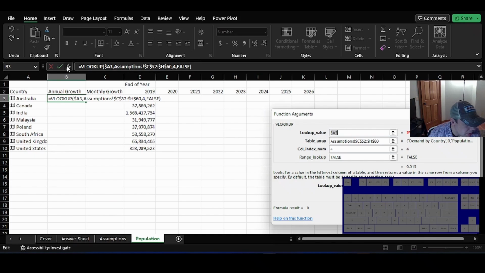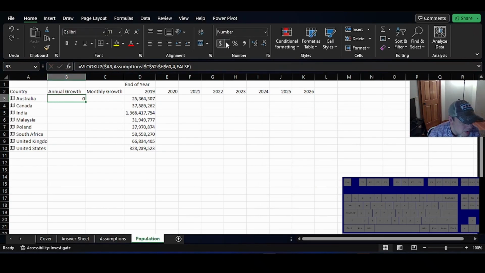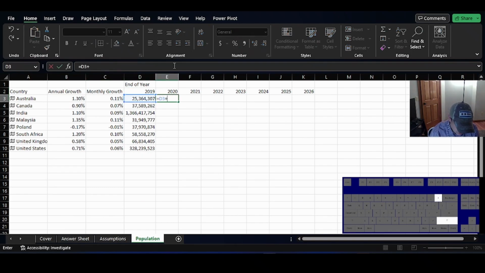So A3. Okay, so that should be right. Oh, okay, so I didn't, yeah. There we go. Let's do that, and then do this one as 6. Nice. All right, so that's what we're left with, and the formula for this is going to be equals that plus that times that.